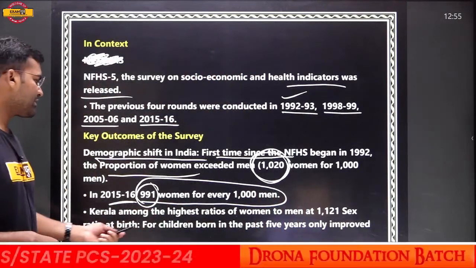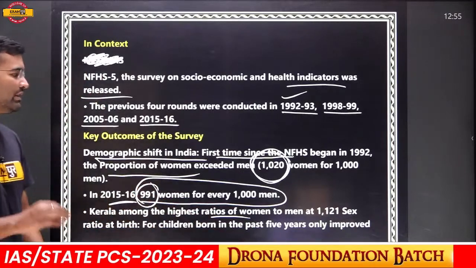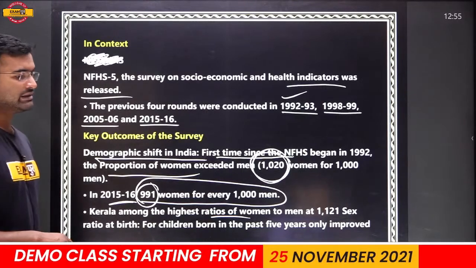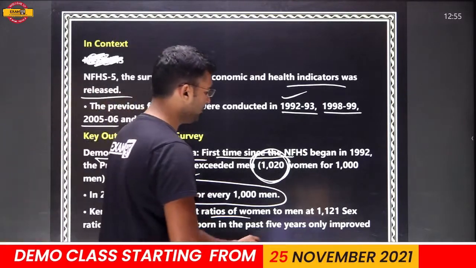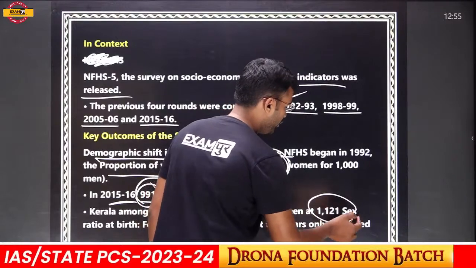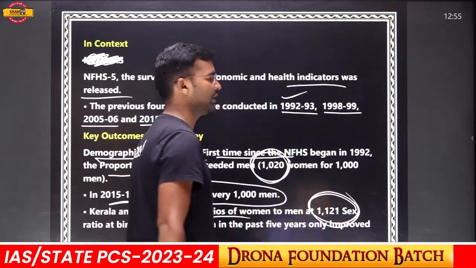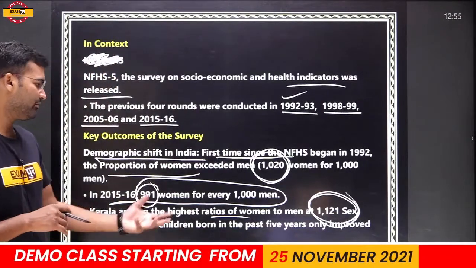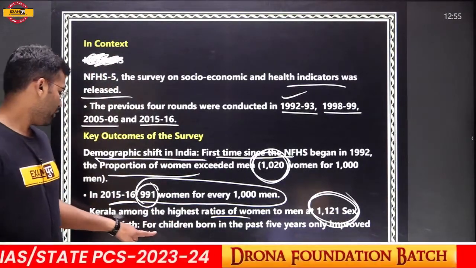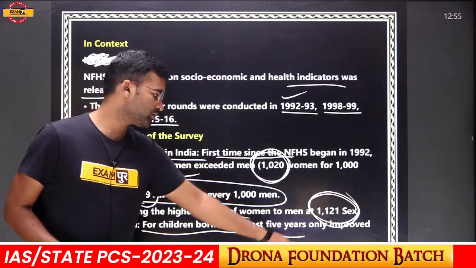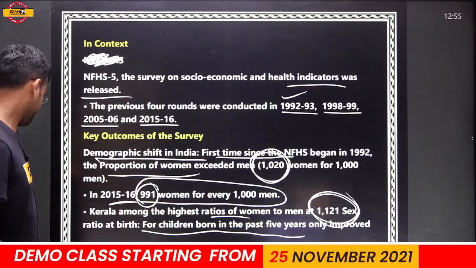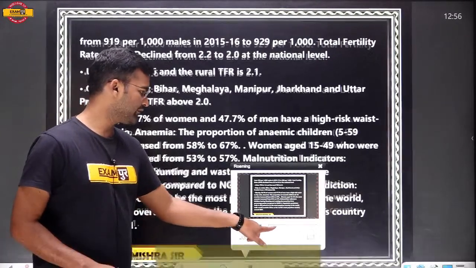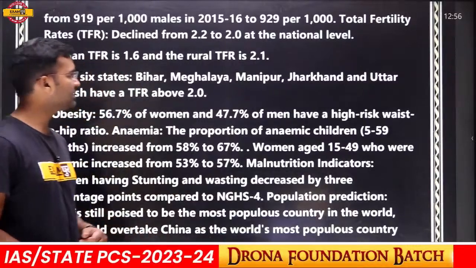Kerala has among the highest ratios of women to men, with a sex ratio at birth of 1121. That means in Kerala the number of women at birth is 1121 per 1000 men. So it is the highest. For children born in the past 5 years, only the improved figure is counted. So it is very important, very crucial data. You have to keep this in mind.